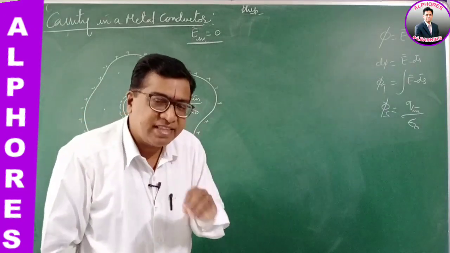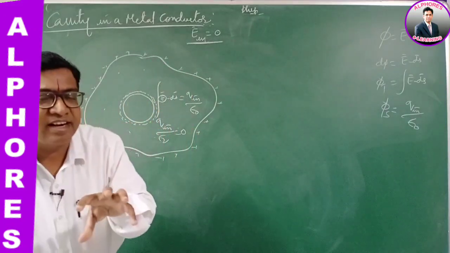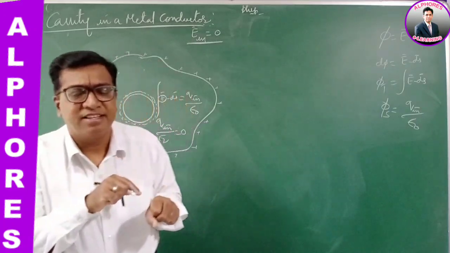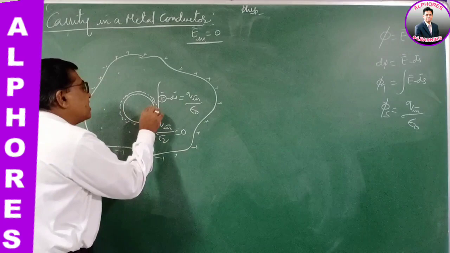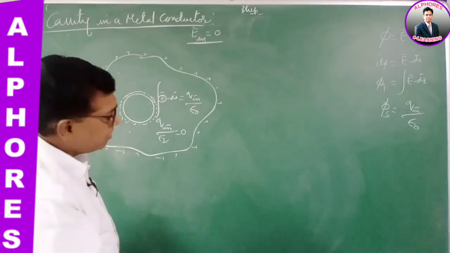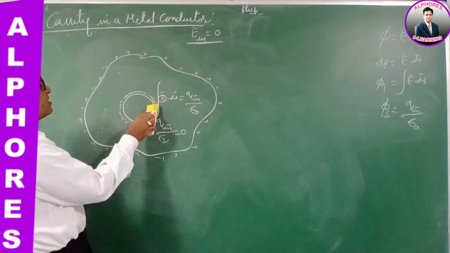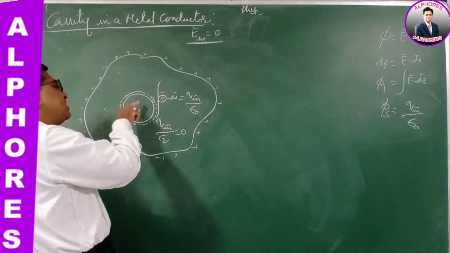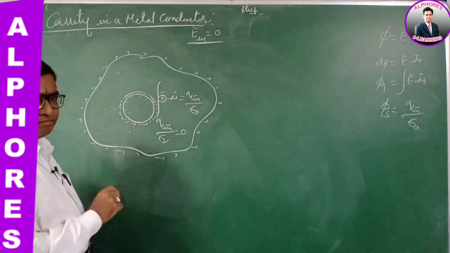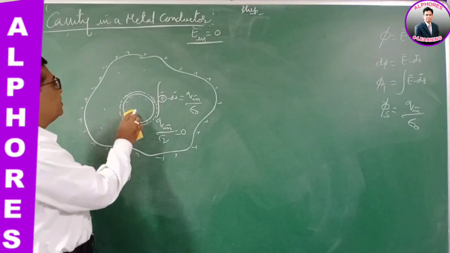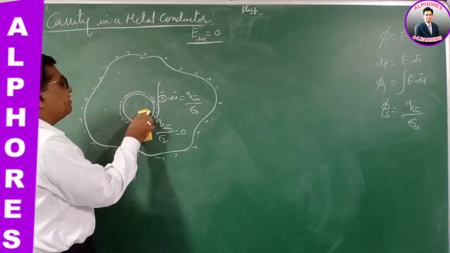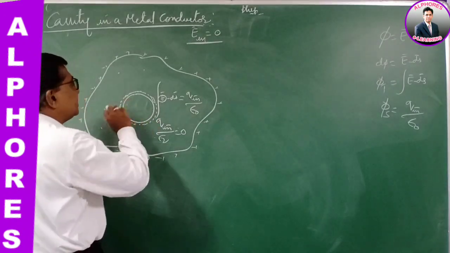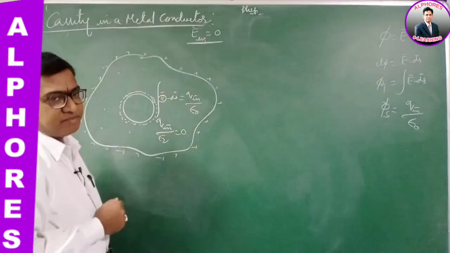So even when there is a cavity inside the metal conductor, when you give charge, it does not go inside. The main intention in giving you this concept is that when I give charge, the charge doesn't go inside and stay inside the conductor. That doesn't happen. So even when there is a cavity like this, charge never goes inside. Charge exists only on the surface of the conductor.